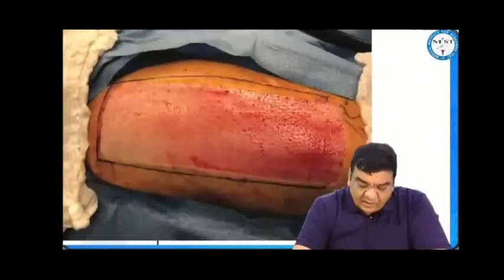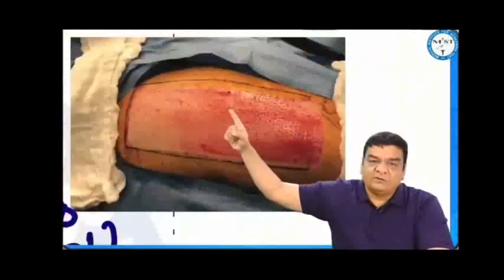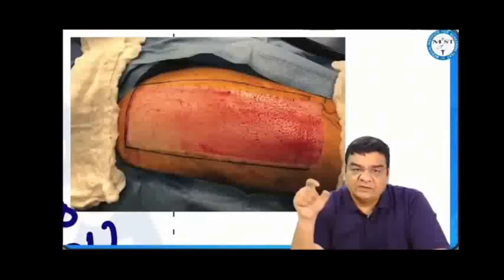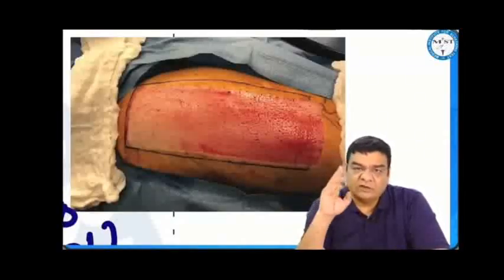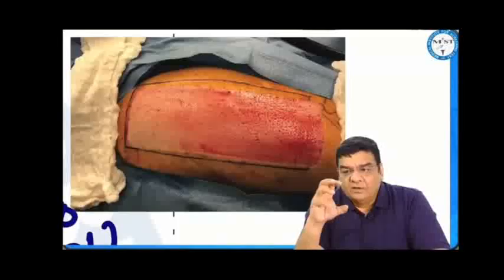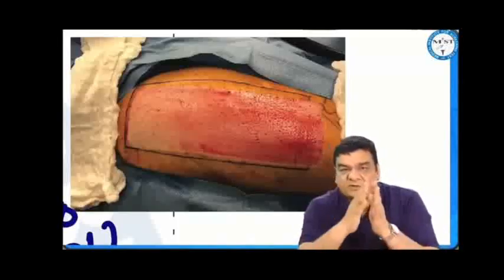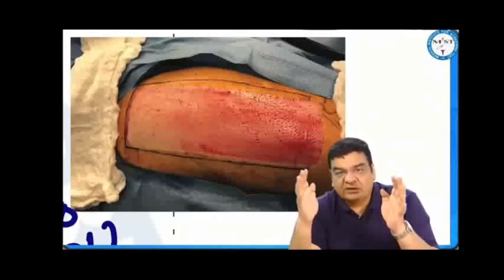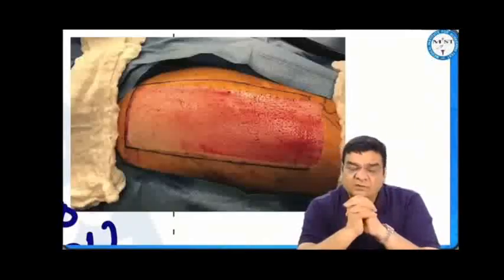These grafts, once taken, the donor area is covered with a bandage for 14 days. After 14 days, when we take off the bandage, this area shows nice epithelium growing here. There are 2 organs in our body which can completely regrow: skin and liver. When we have to put the skin graft, a partial thickness skin graft can be expanded, so it can be used to cover a large area. But the drawback is these partial thickness grafts contract more, so the cosmetic outcome is not very good.